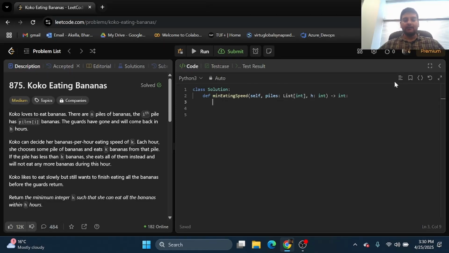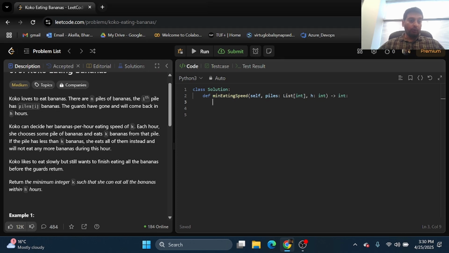And in today's session, we'll be looking at a very popular interview problem which goes by the name of Koko Eating Bananas. The platform that I've opened up over here is LeetCode, which is what most people use for their interview coding prep. And let's start off by looking at the problem.